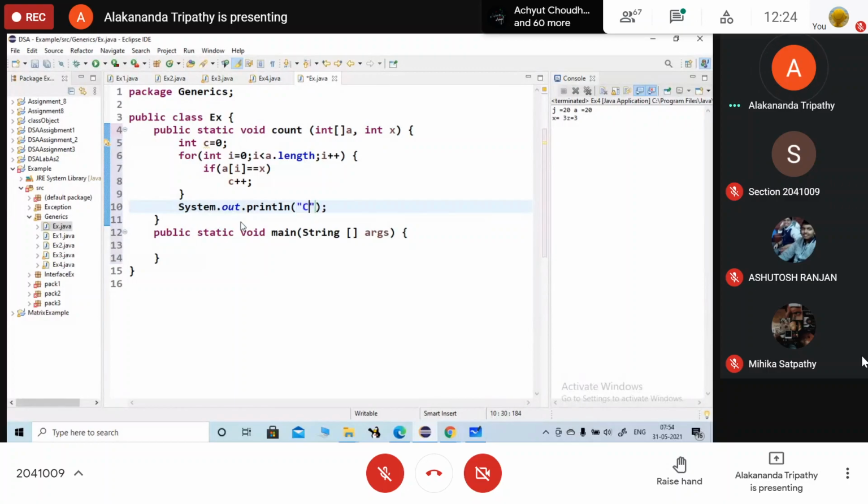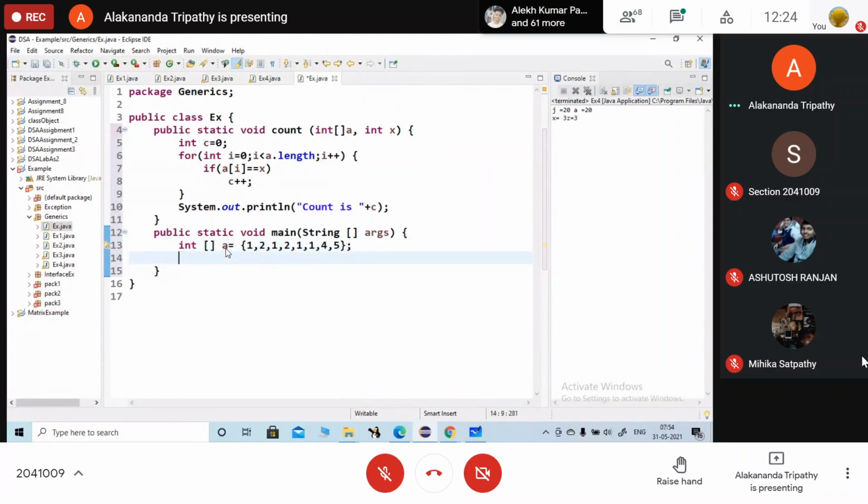System.out.println, count is plus C. So here we are going to input which array? A equals to, that I have declared as one static array. Okay.